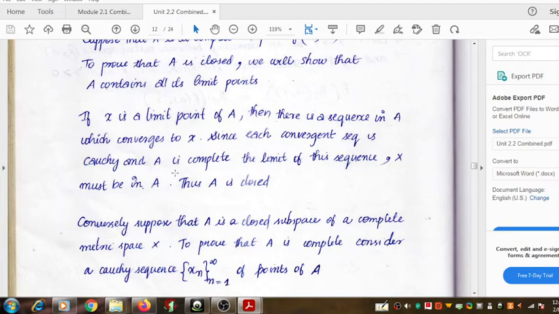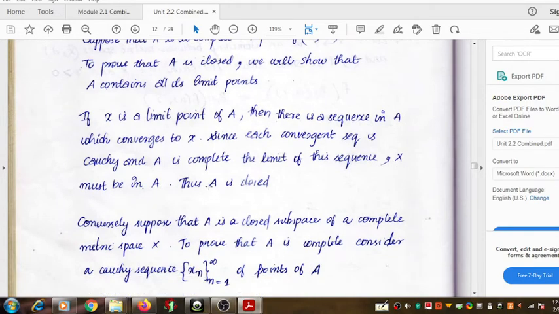So what does it say? It says that the point x, the limit of the sequence Xn, is present in A, and thus the sequence Xn converges to a point x which is present in A. Finally, we can conclude that the point x is present in A, and that means A is closed.